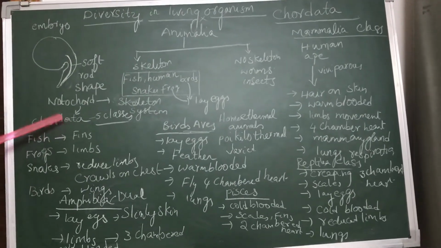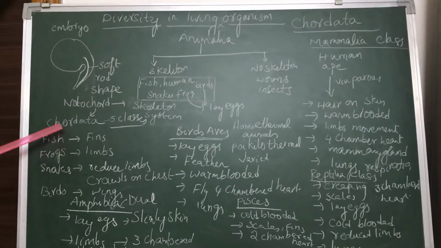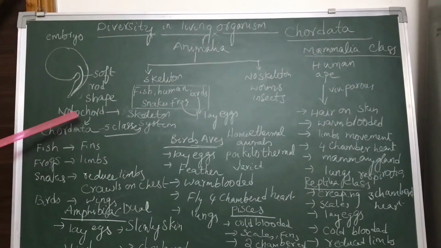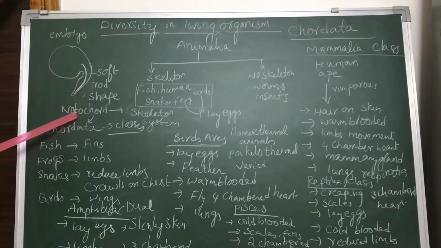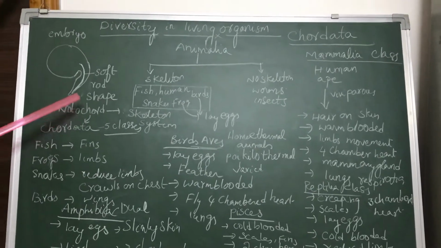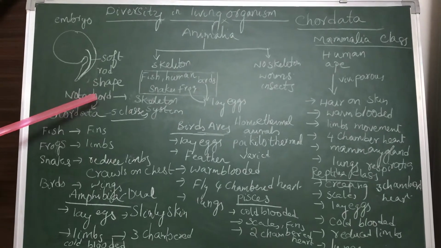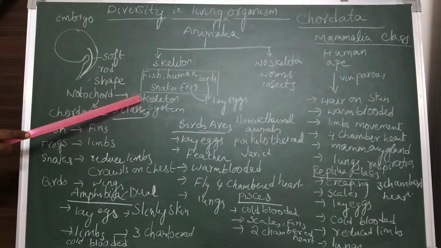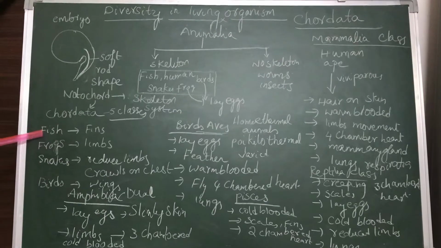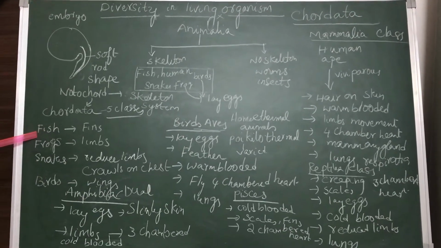Now, let us discuss the various animals which are included under Chordata. The word Chordata is derived from the word notochord. Chord means a small rod-shaped structure. This notochord will give the skeleton system in the organisms. Fishes also come under Chordata.